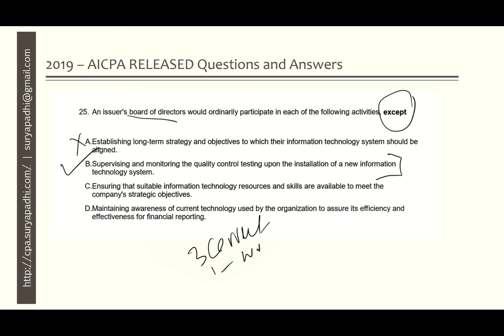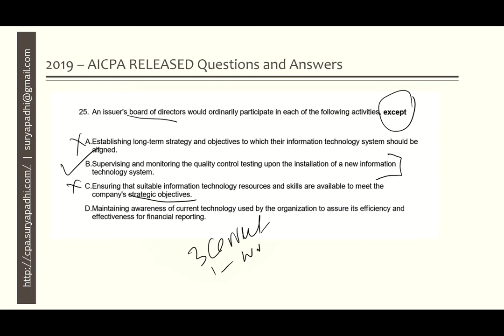Option C, ensuring that suitable information technology resources and skills are available to meet the company's strategic objectives. Once again, it is the company's strategic objectives. The board of directors must ensure that they have resources and skills to support the information technology, which will in turn support the company's strategic objectives. This is not the right answer.